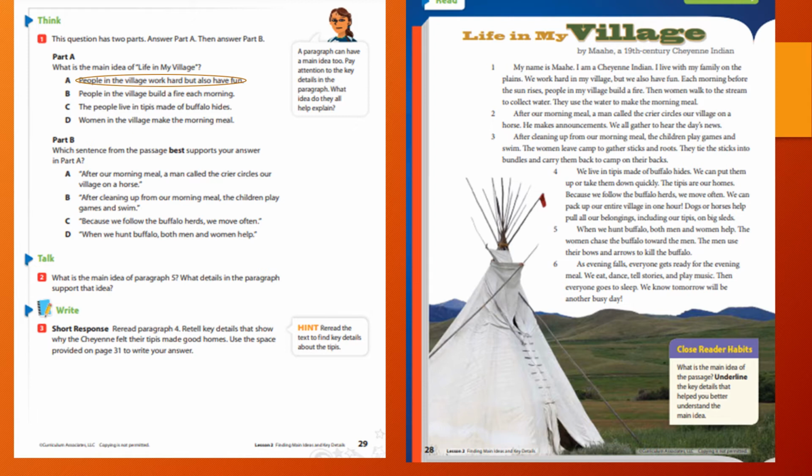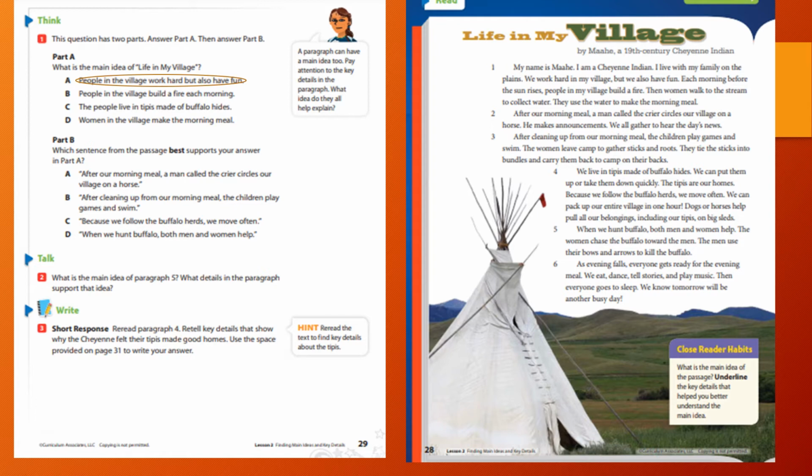Is it letter A? After our morning meal, a man called the crier circles our village on a horse. Does that tell us that people in the village work hard but also have fun? No. Letter B. After cleaning up from our morning meal, the children play games and swim. Does that tell us that people work hard but they also have fun? It could. Let's keep checking though.